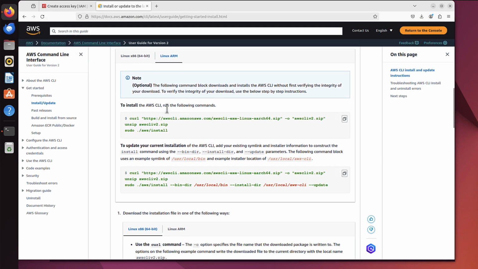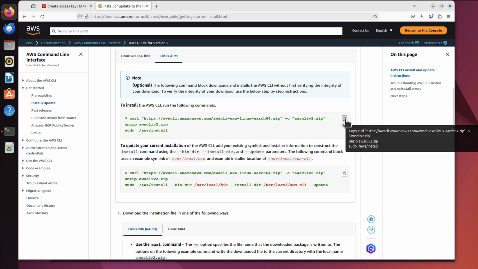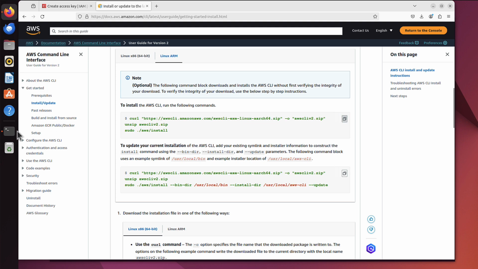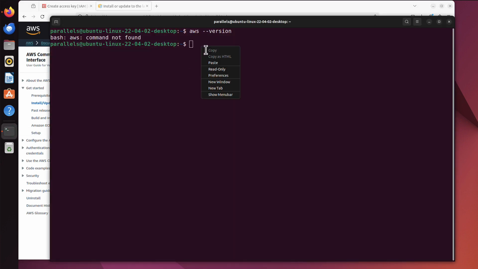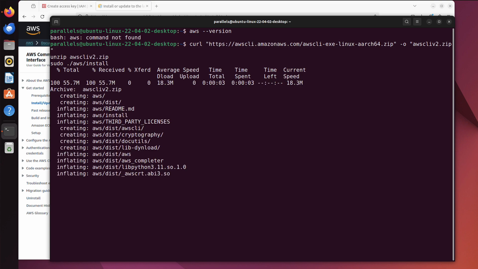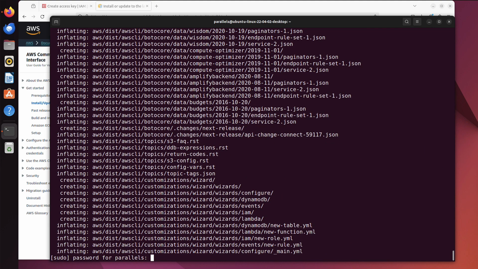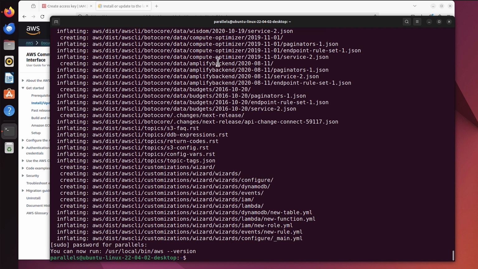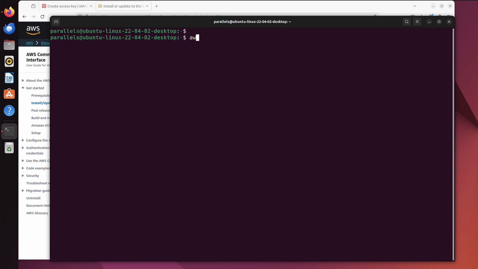And what I really need is to just copy those commands. So I can click those two squares. It's now copied. And go back to my terminal and just paste it. Enter. And that's it. So now, maybe let's clear it. So now, if I type again aws version, as you can see, now I've got it available.